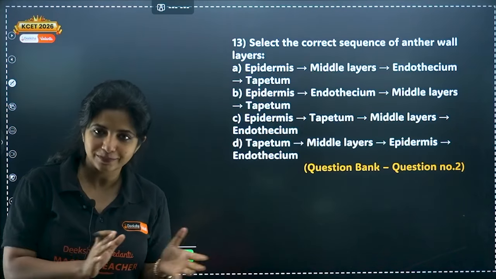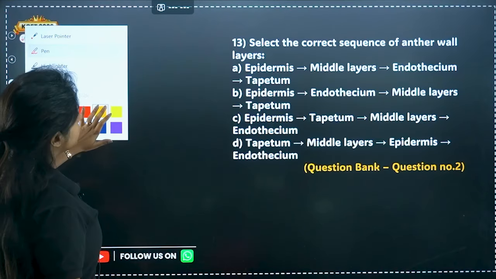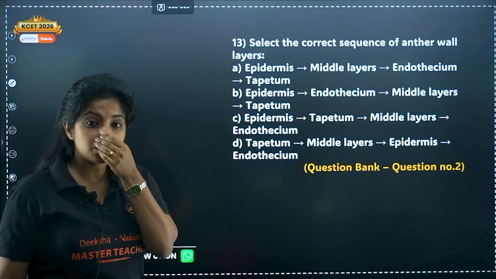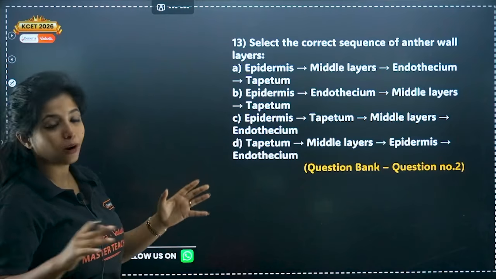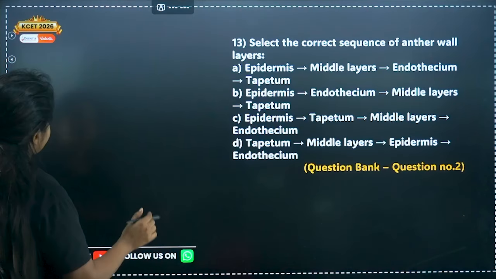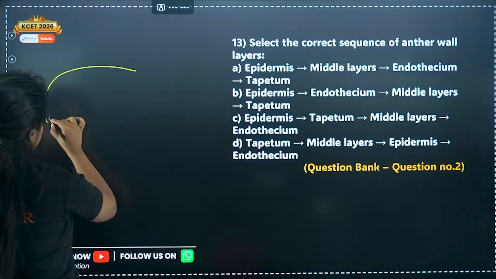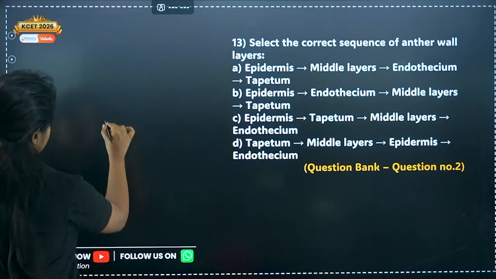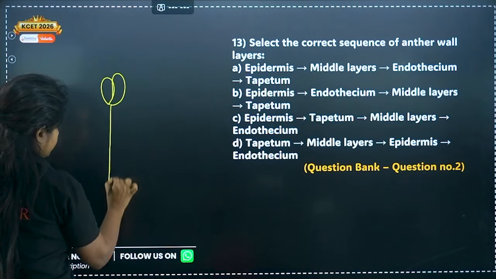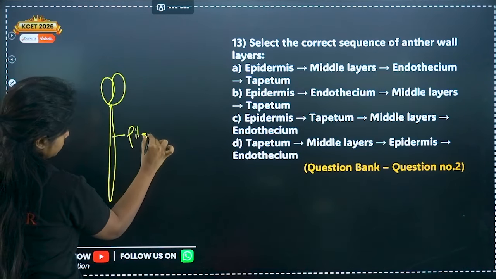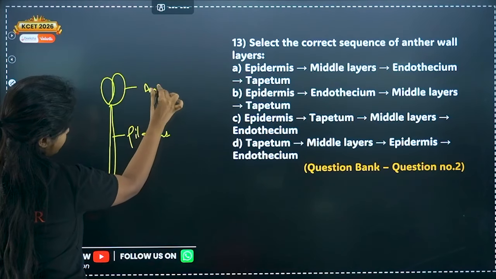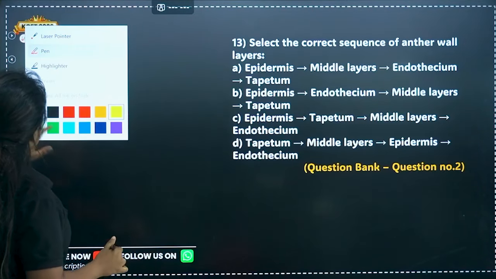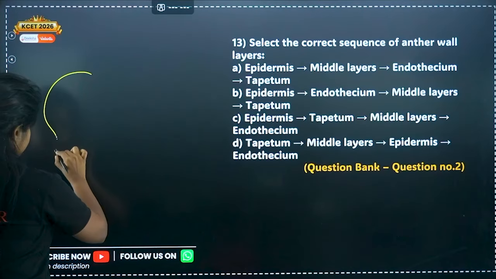Okay, so select the correct sequence of anther wall layers. What is a wall layer of an anther? My dear children, please remember, if the anther looks like this, if I cut it from the top, just a second. So usually it looks like this. This is the filament and this is the anther. Suppose I'm cutting the anther like this and looking from the top. How does it appear to me? That is the question. So it looks like this.